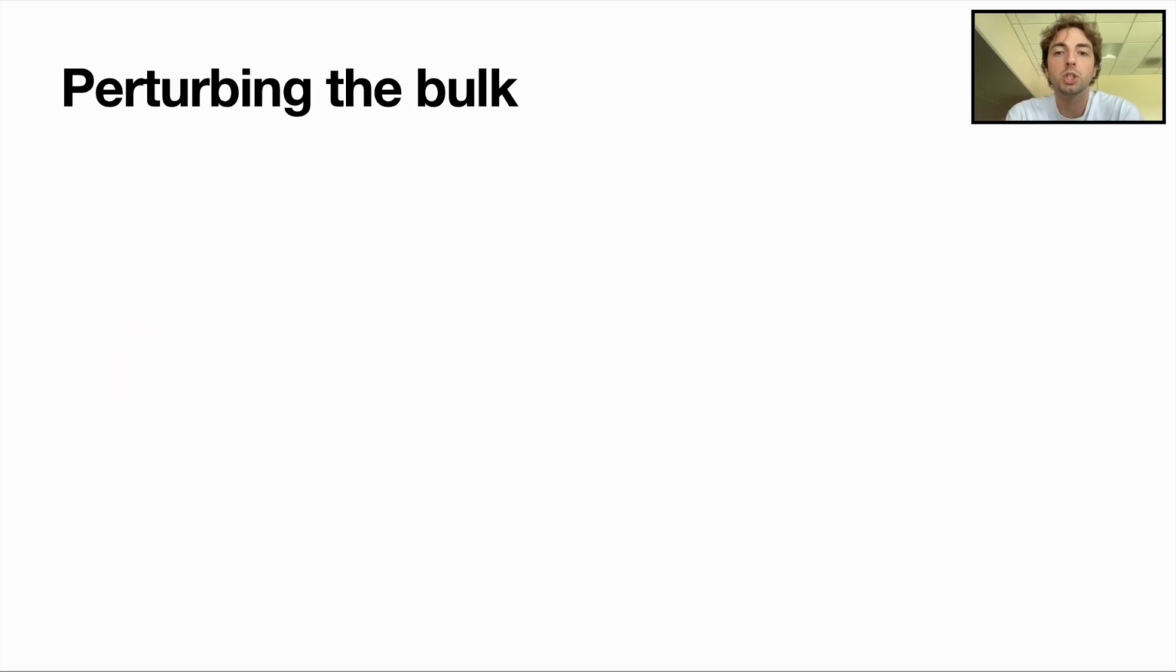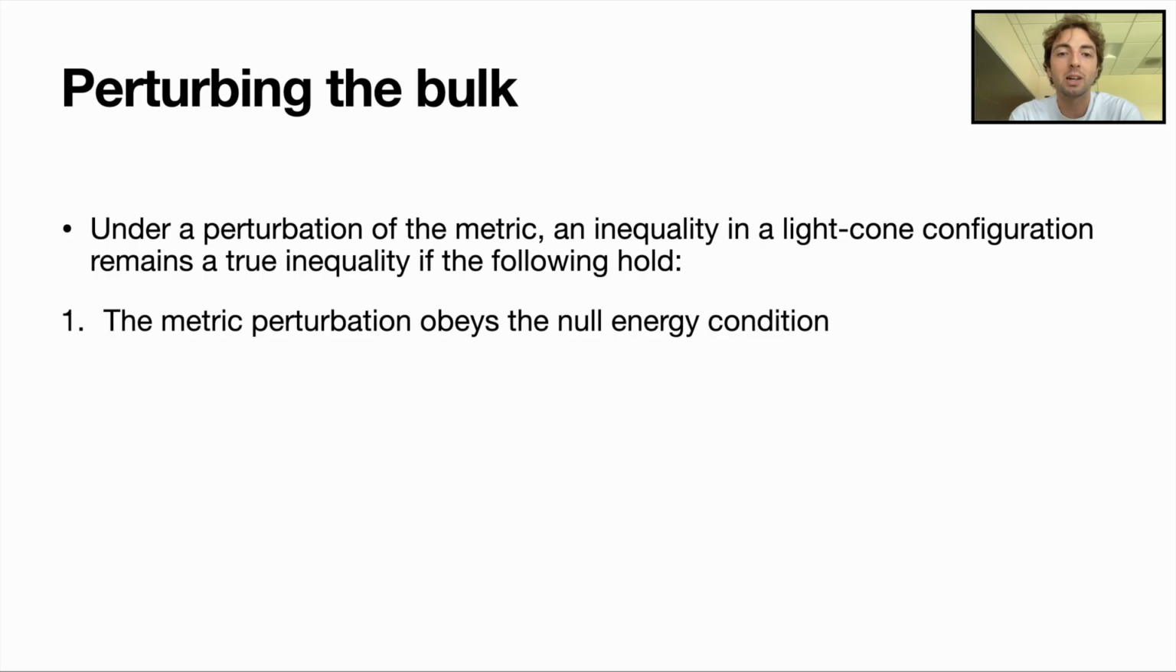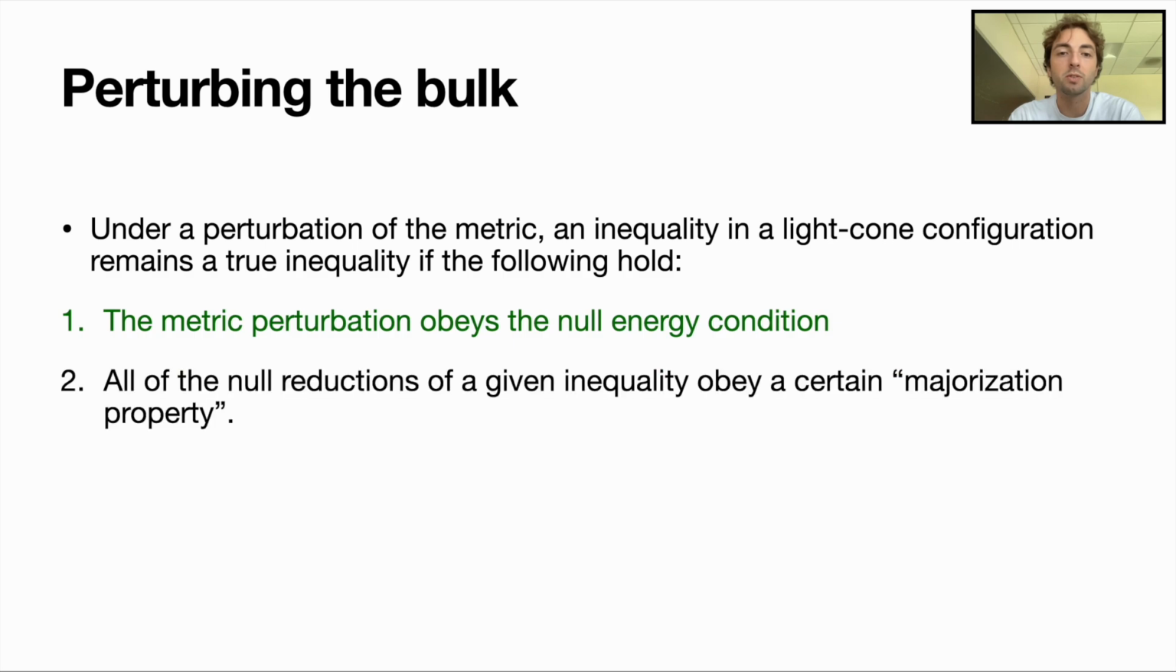Perturbing the bulk, we show in the paper that an inequality in a light cone configuration remains a true inequality if the following conditions hold. First, the metric perturbation must obey the null energy condition. This first condition is automatically satisfied since it is required by consistency of the HRT formula. Second, each null reduction of the inequality must obey what we call the majorization property. We derive the majorization property in detail in the paper.